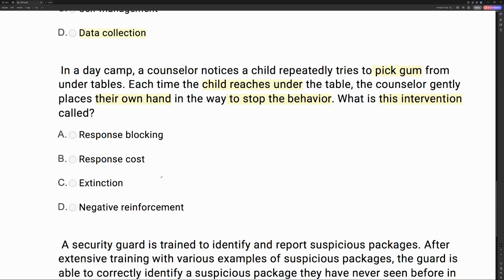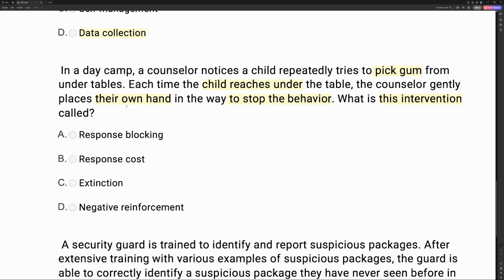Now let's look at C, extinction. Response blocking is not necessarily extinction. For extinction to occur, the response has to occur. If we're blocking the response, then that response can't occur for us to withhold reinforcement. So don't confuse response blocking and extinction. It's two separate things. Response cost is the removal of an earned reinforcer, which is not occurring here. The response is just being prevented.